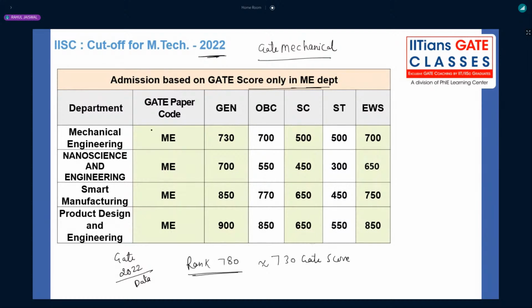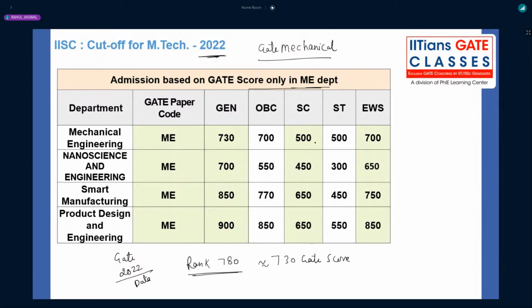Based on that, you can see that the cutoff was 730, around 78 rank, in general. In general, right? OBC 700, SC 500, ST 500, again EWS 700, right?